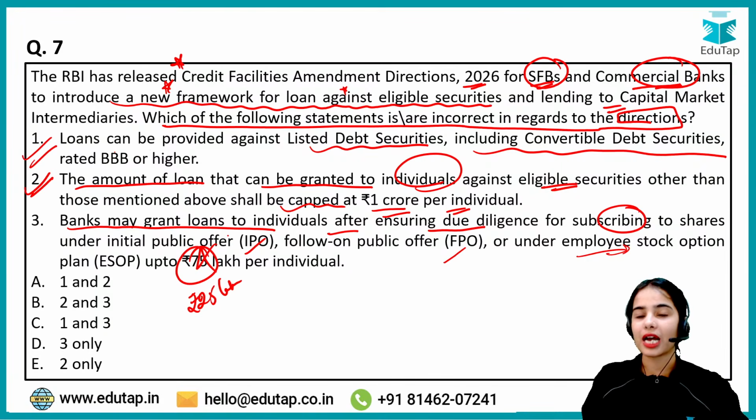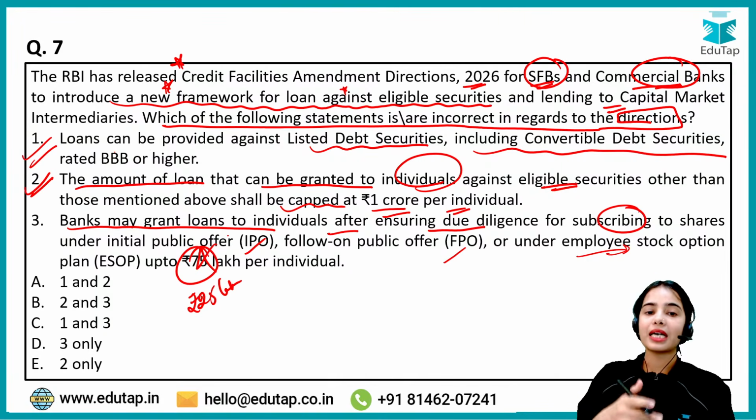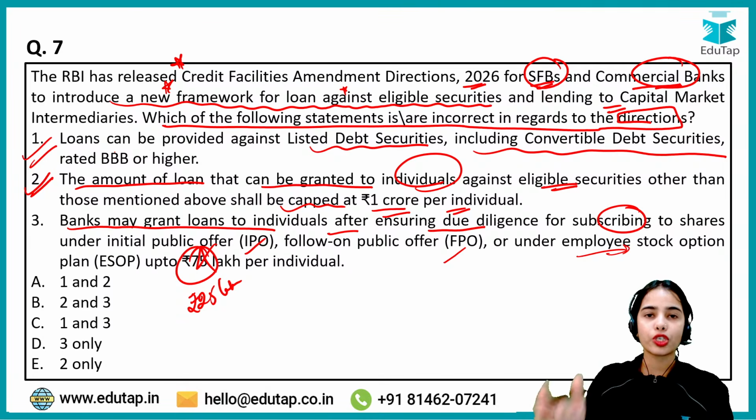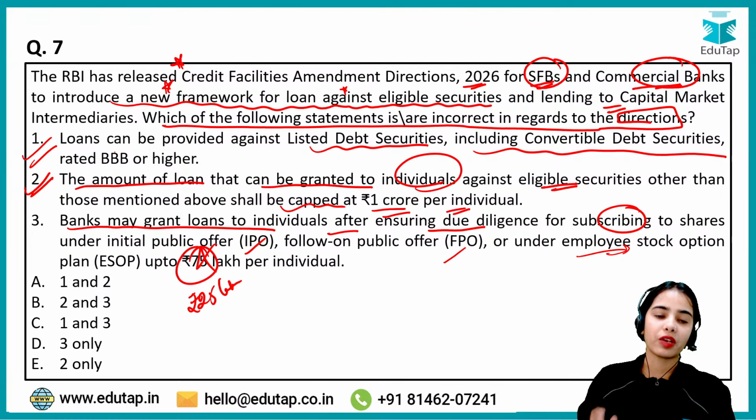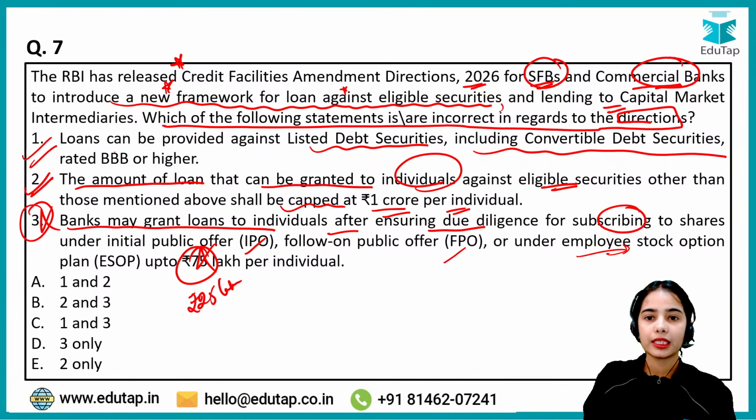So it is not 75 lakh, it is 25 lakh per individual. Banks can give loans to individuals for subscribing to shares, for buying the shares, but it is limited to 25 lakh per individual. So the third one is wrong, and that's why the right answer is the incorrect statement. So 3 only, D is the answer here.